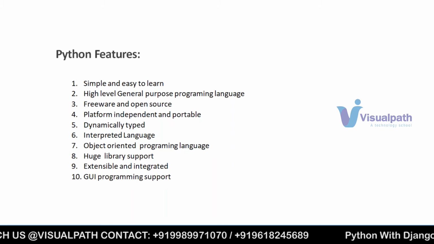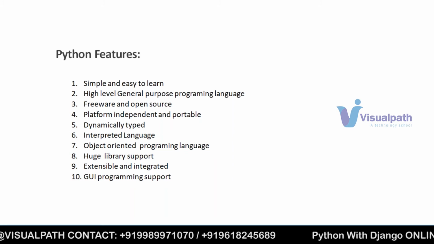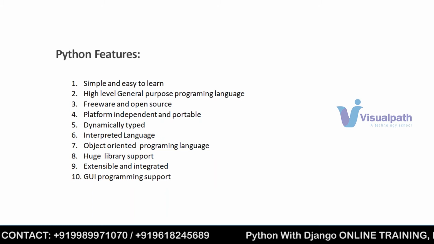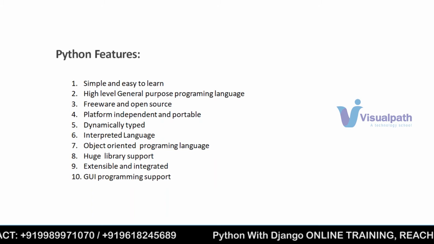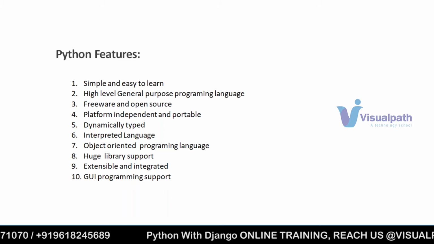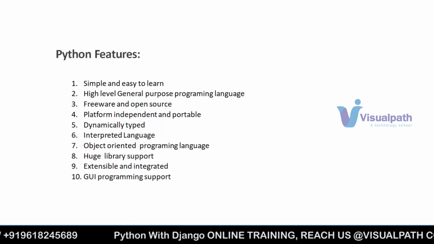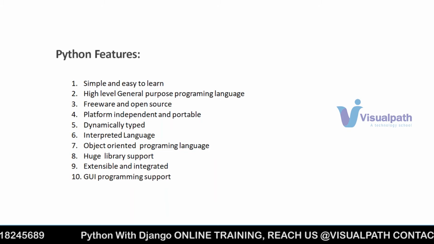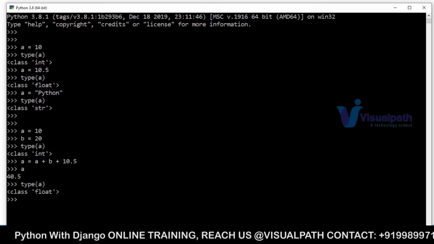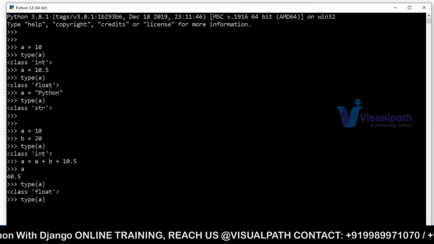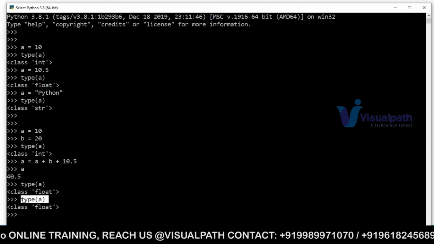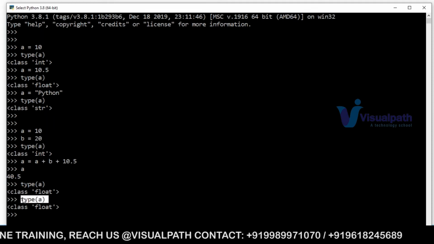So what is the advantage we will get? Because it is community driven, there are so many libraries available. Library means most of the things are already present, most of the code is already present. It's just that if you use that library, right? So no need to write your code. For example, if you want to know the type of a variable, we have a function called type. For this, you no need to write a program.